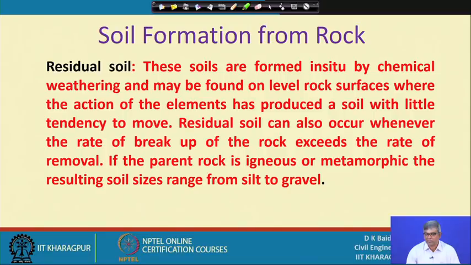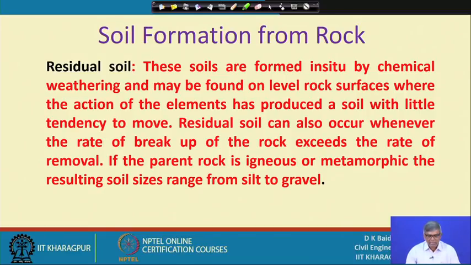They form in situ, that means in place, by chemical weathering, and may be found on level rock surfaces, where the action of the elements has produced a soil with little tendency to move. That means no movement, only a little because of volume change or chemical reaction. Otherwise, chemically it will be converted from rock to soil, that is residual soil.